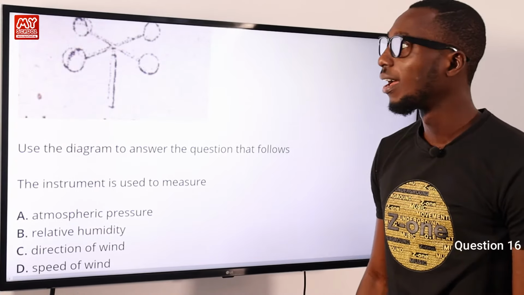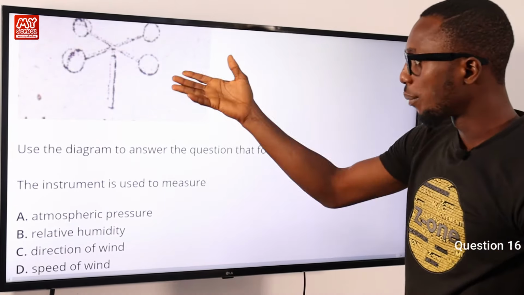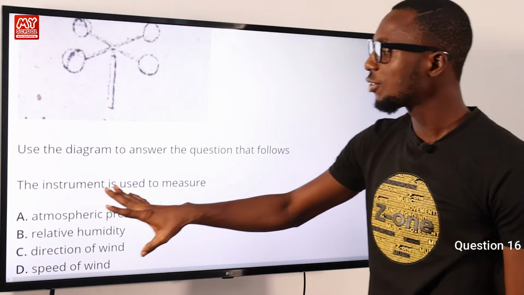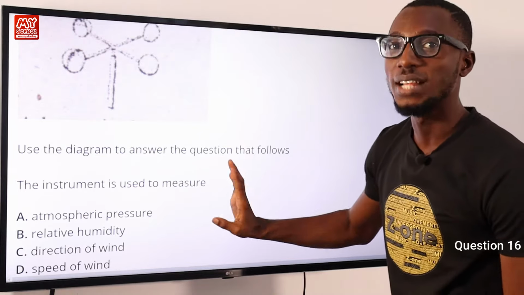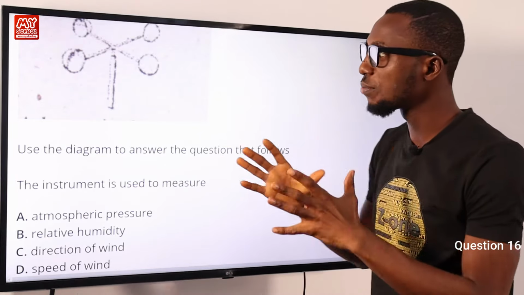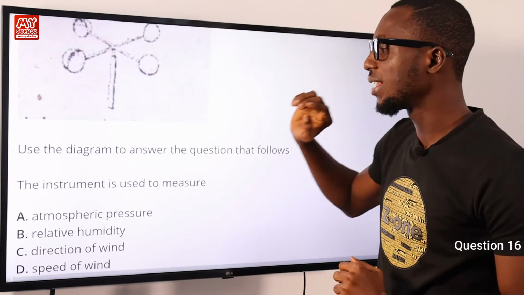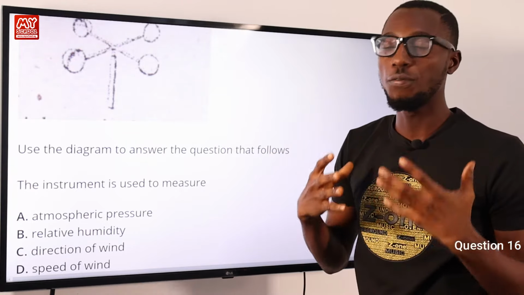Question 16. Use the diagram above to answer the question that follows. Okay, so now this is the question. The instrument is used to measure what? At first, we have to identify what instrument we have been shown in the diagram. Okay, this is an anemometer, and it measures the speed of wind.